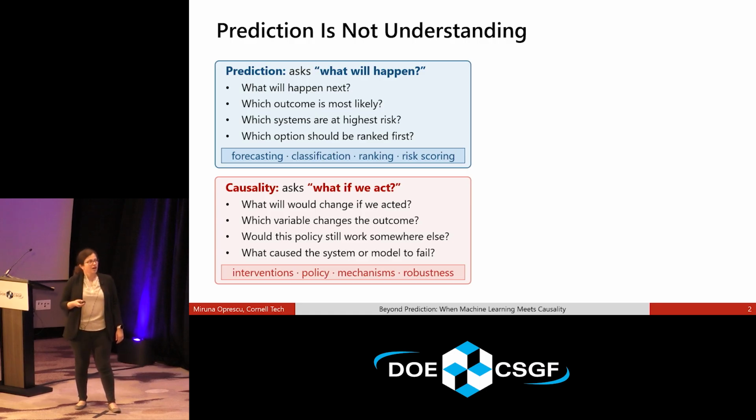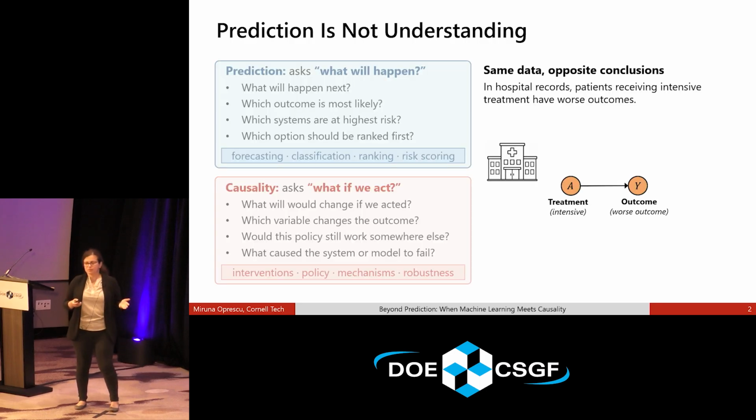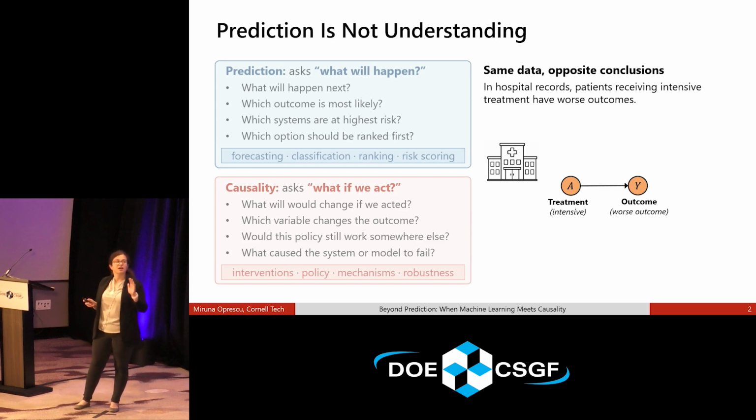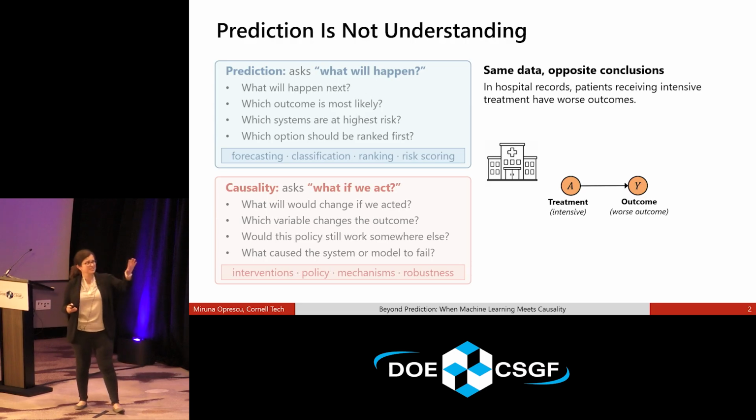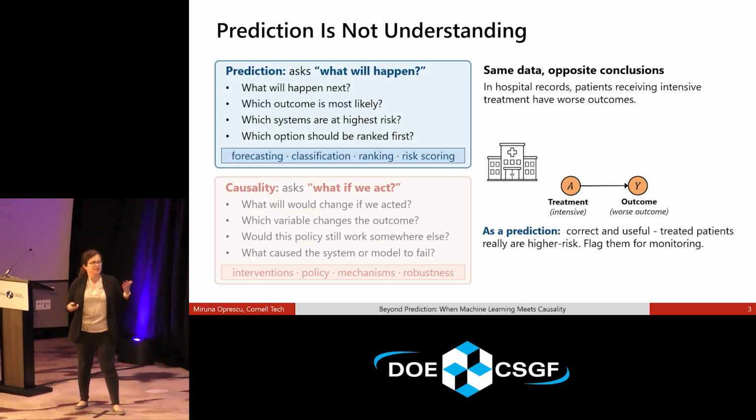The funny thing is that you can use the same data set and get opposite conclusions, depending on how you look at it. Let's think about this example for a second. Let's say we have some hospital records, and what we see is that people who receive more intensive treatment have worse outcomes. From a predictive standpoint, this is actually correct, and it is useful. We can flag patients who are at higher risk and then monitor them for longer.